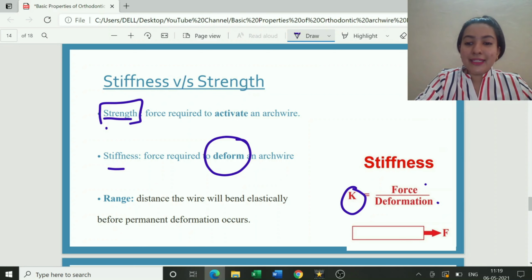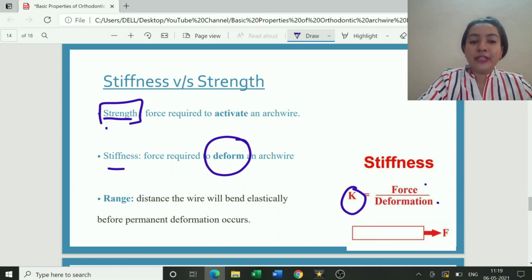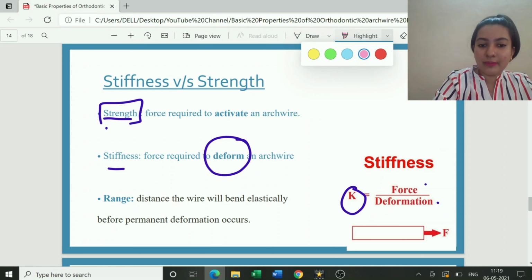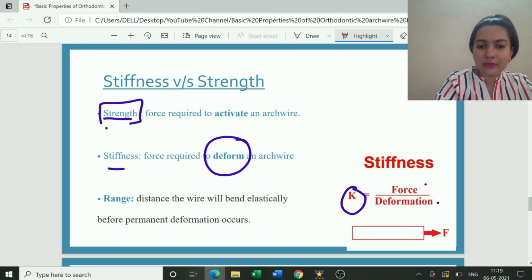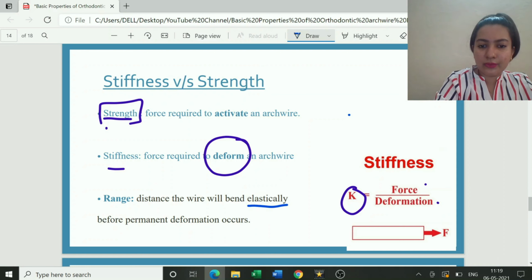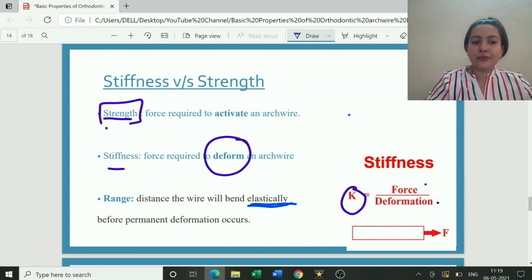Then next thing, what is range? Range is the distance the wire will bend elastically before permanent deformation occurs. Elastically is one thing which should be highlighted. So let me highlight this word for you. Elastically. Okay, it's not getting highlighted. So elastically is one thing which should be remembered here.